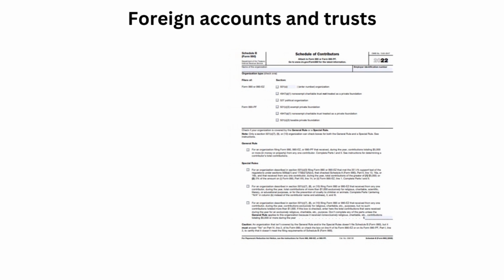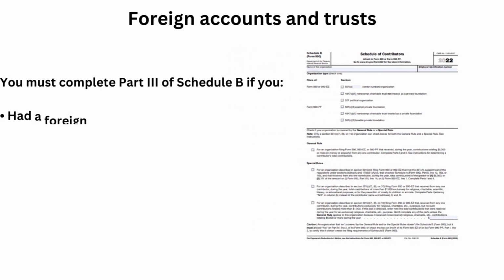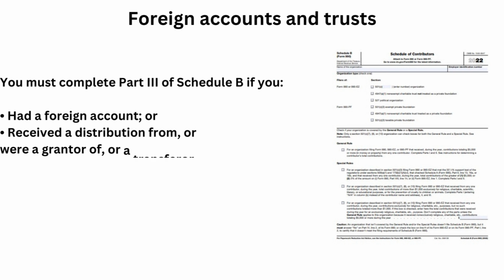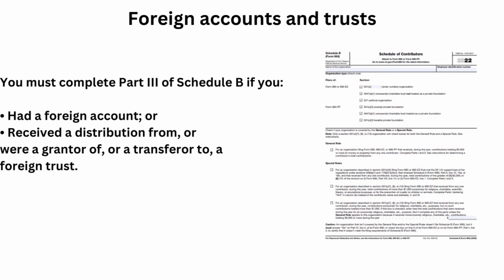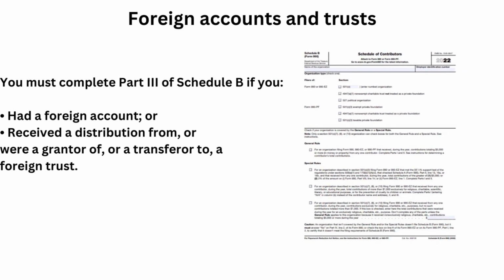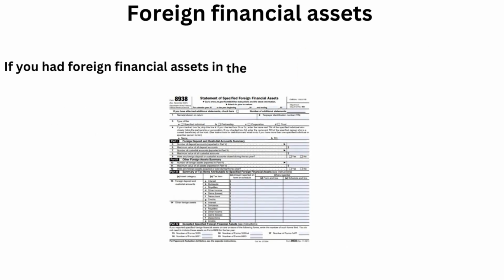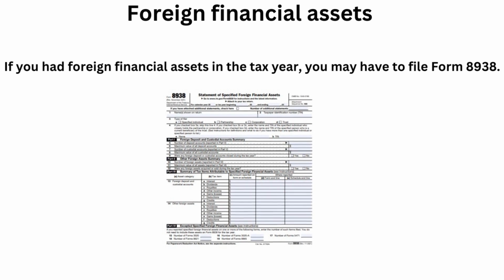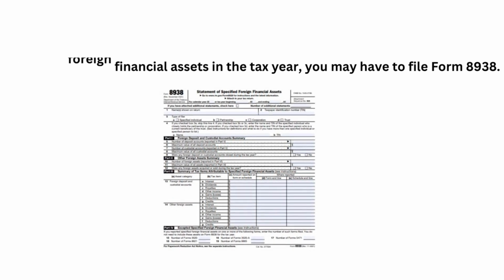Foreign accounts and trusts. You must complete Part 3 of Schedule B if you had a foreign account, or received a distribution from, or were a grantor of, or a transferor to a foreign trust. Foreign financial assets. If you had foreign financial assets in the tax year, you may have to file Form 8938.